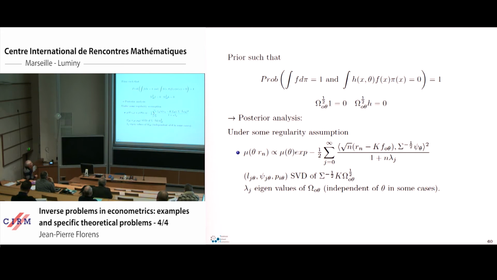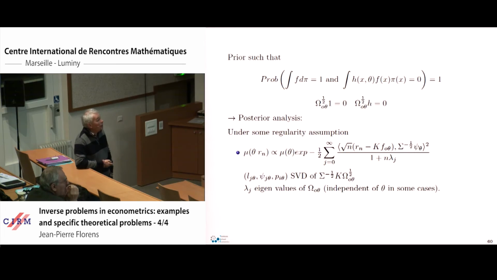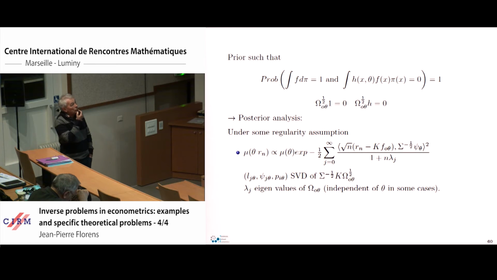So the problem is to choose omega 0(theta) in such a way that the f generated by the prior satisfies the moment condition, and this is easy if you choose omega 0(theta) in such a way that it's not a regular operator. It should satisfy these two properties here. This may be expressed in terms of the reproducing kernel Hilbert space generated by omega 0, but this is a point I do not want to detail here.